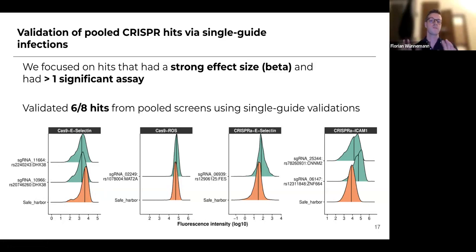We derived these from a paper that had an extensive list and tested these. So these should not have any effect. They should have a null effect. And what we see for our validations is, for example, that for DHX38, we see the same shift that we saw in the screens. So we're quite happy to see this, at least we thought that it was quite a high validation rate.